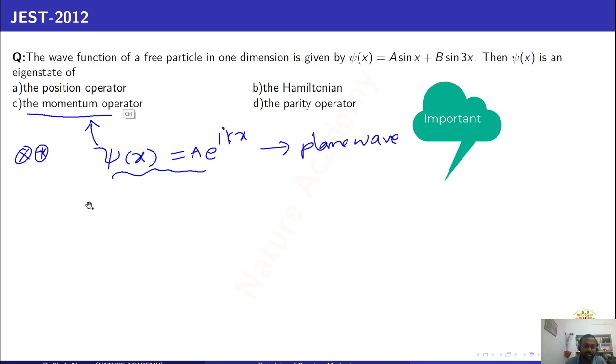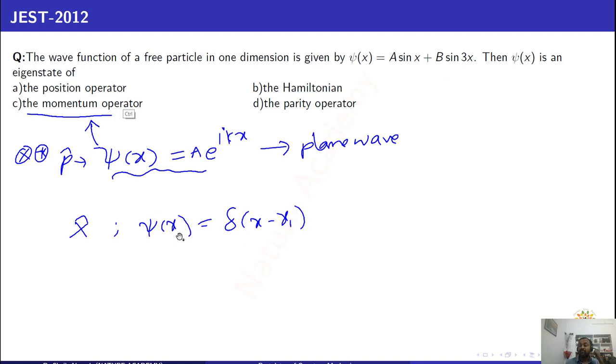Then what about the position operator? For the position operator, the wave function must be in the form of a Dirac delta function. If the wave function is in the form of a Dirac delta function, then I can say that the given wave function is an eigenstate of the position operator.